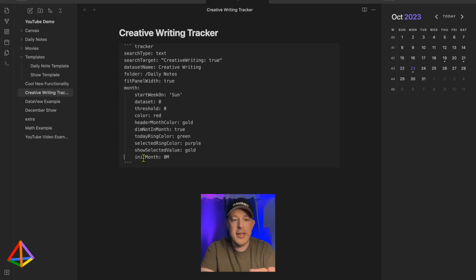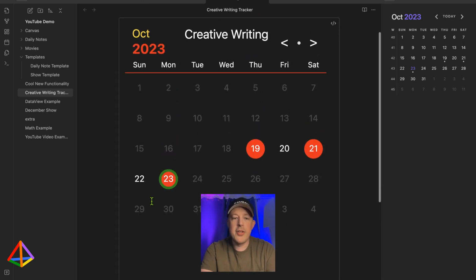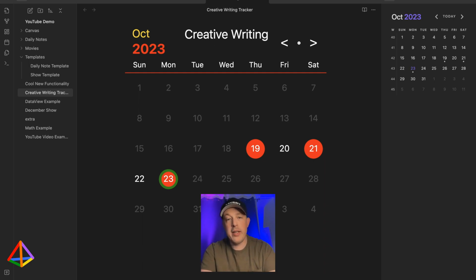But I'm telling you, init month 0M is going to completely change your life if you're doing a monthly tracker like this. Okay, so this is the daily tracker, and that is a great way to keep track of habits. And then the other way that I use this is to just keep track of my weight or my workouts. So let me show you what that line graph looks like.